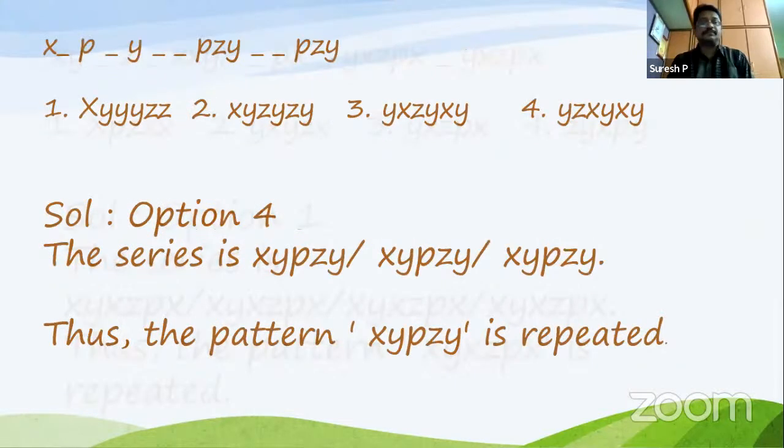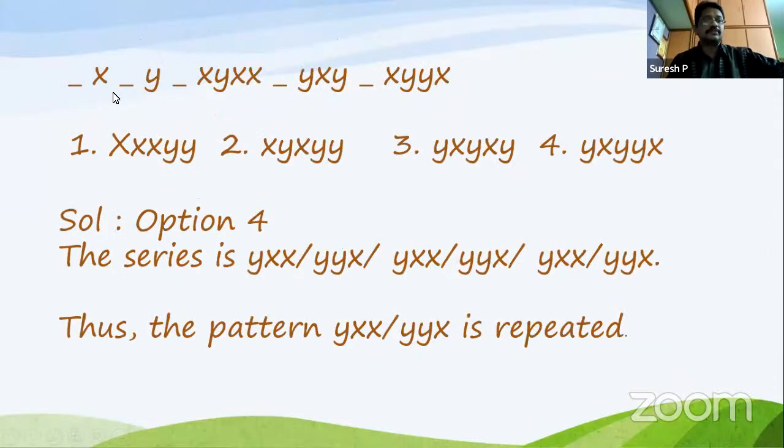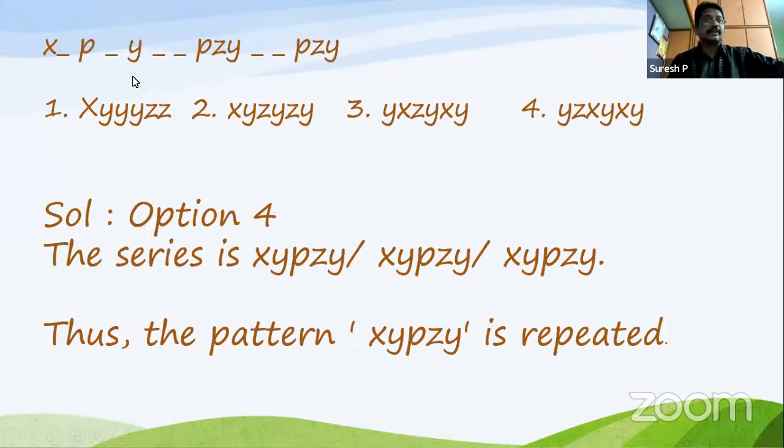Okay, now I'm going to the next one. X dash P dash Y is dash P Z Y dash P Z Y. Now see this again. You have to observe, count it once. Count it 1, 2, 3, 4, 5, 6, 7, 8, 9, 10, 11, 12, 13, 14, 15. So 15 means here you have 2 options. Either divide into 3 groups, each one have 5, or divide into 5 groups, each one have 3. But better is divided into 3 groups, each one have 5.